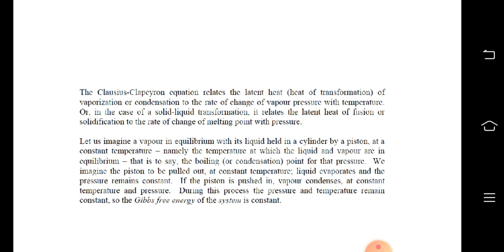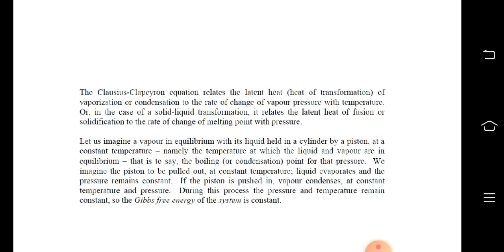We'll head to the Clausius-Clapeyron equation. The Clausius-Clapeyron equation relates the latent heat of transformation of vaporization or condensation to the rate of change of vapor pressure with temperature, or in case of a solid liquid transformation, it relates the latent heat of fusion or solidification to the rate of change of melting point with pressure.